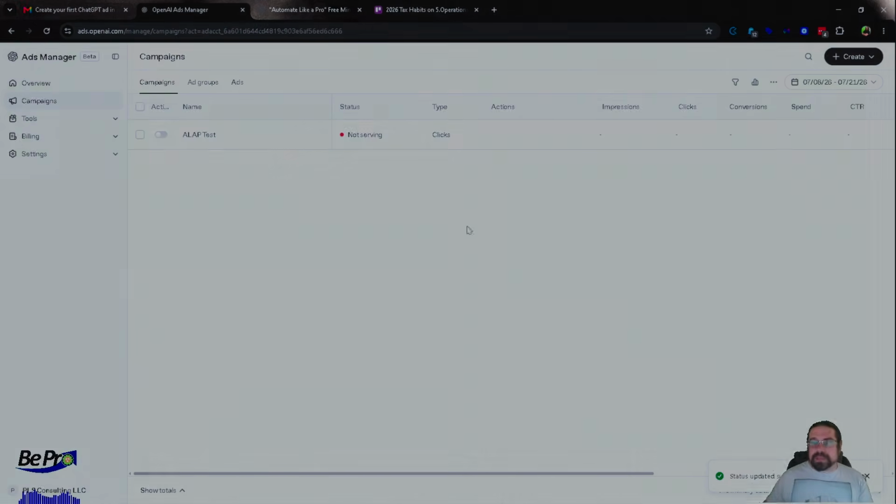So this is what I would say as a wrap up, as a summary here. Basically, it follows the same objective, audience, creative. However, the objectives for right now are very, very simple. You can do reach, which I don't think there's a lot of value in for small businesses. Clicks, which is cool. And then there's conversions. We may have to set a pixel up first before we can actually run a conversion ad. That's probably why it wasn't available.